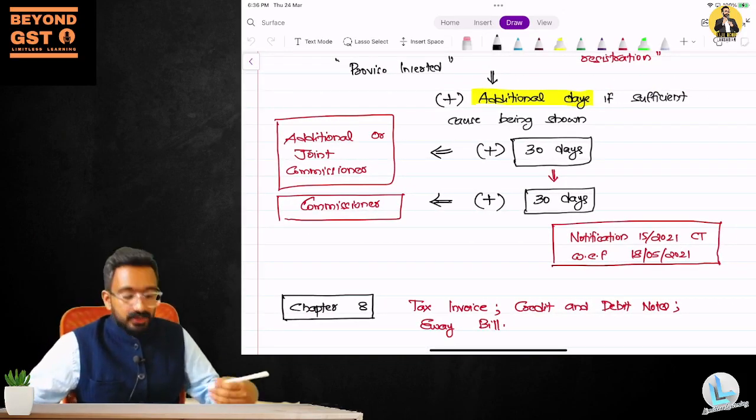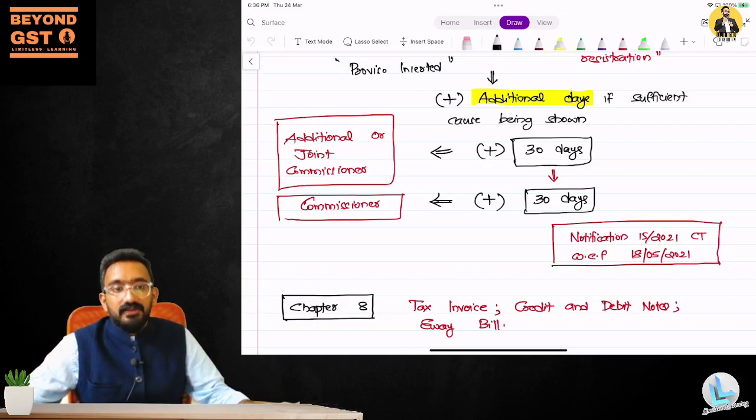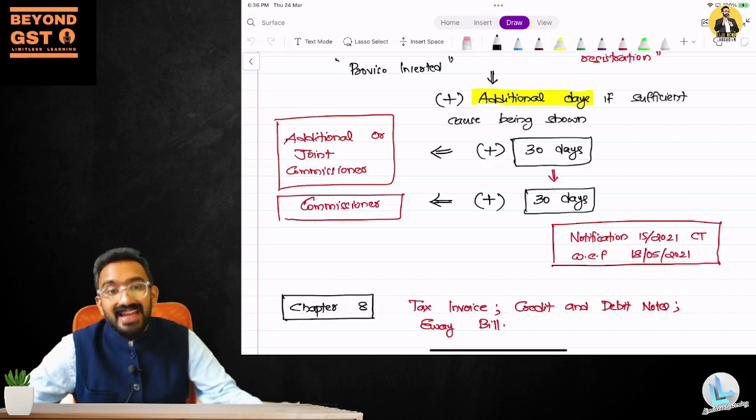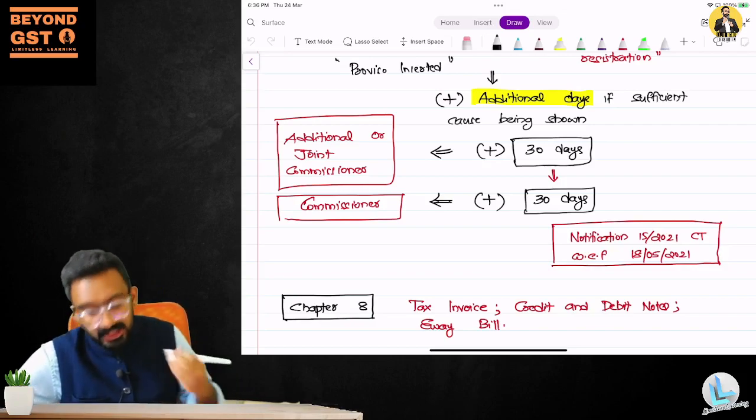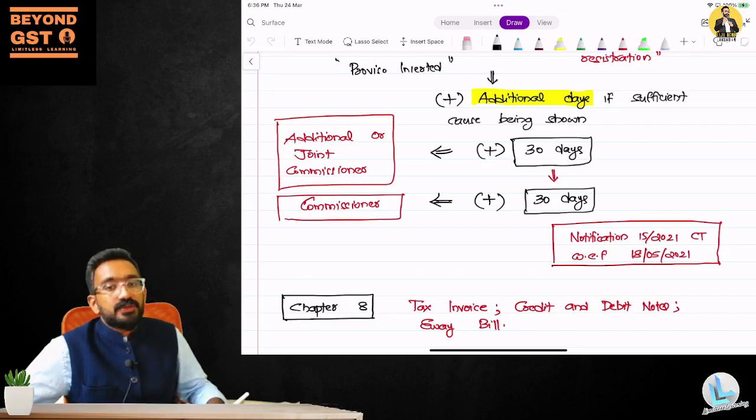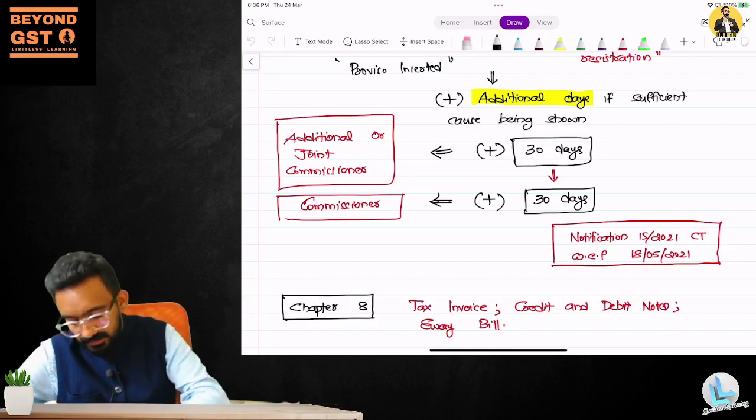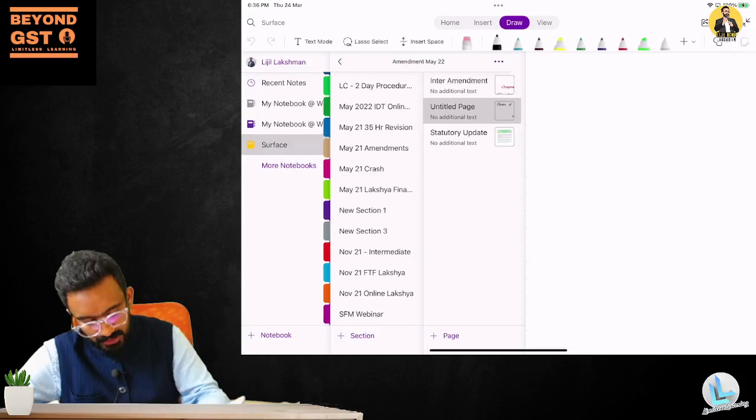So you can actually go for revocation from your order of cancellation within 90 days, provided for the next 30 days you have to take a permission from your jurisdictional commissioner itself. This is the first amendment that we had in the registration chapter.